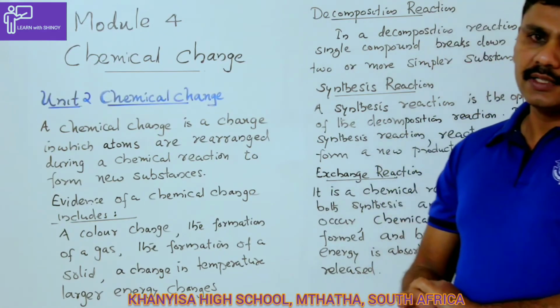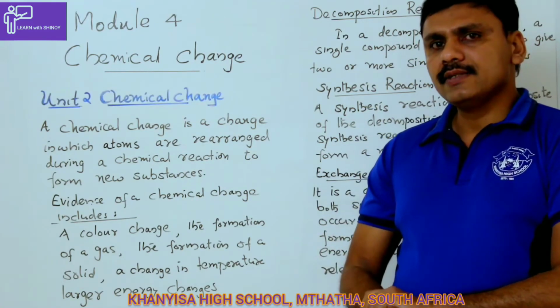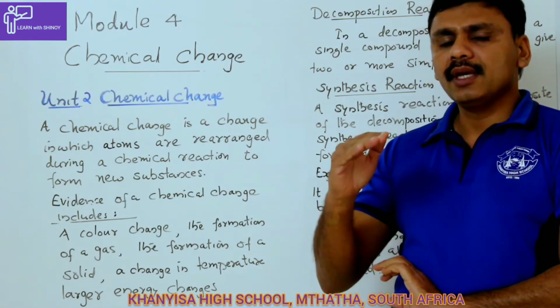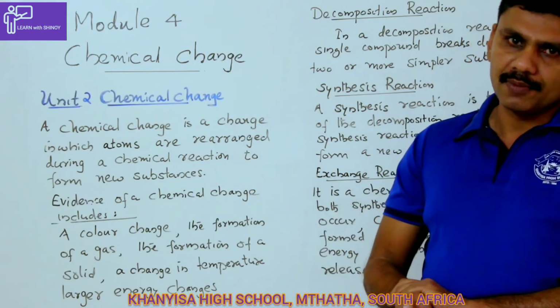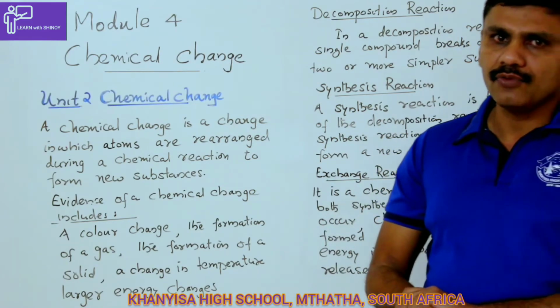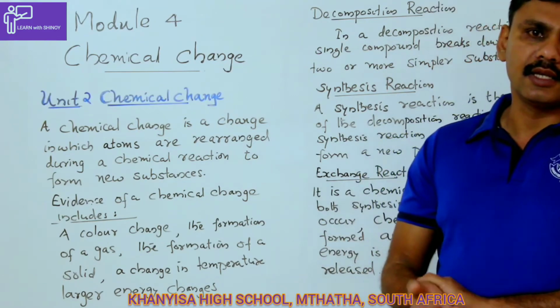We discussed physical change in the last session. In chemical change, what is happening? A new chemical substance is forming. We are getting a new substance by the rearrangement of atoms. That means a chemical reaction is taking place here.